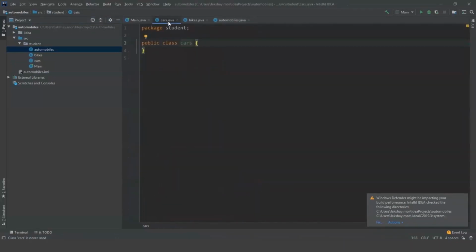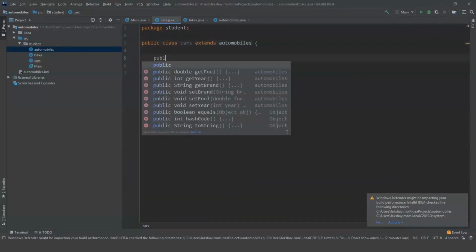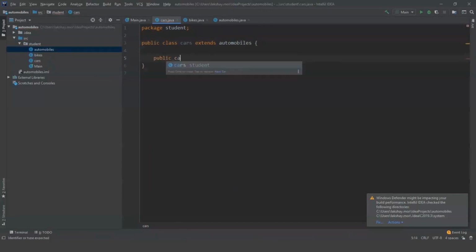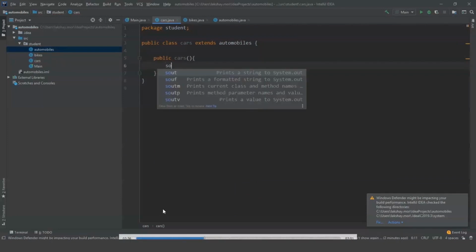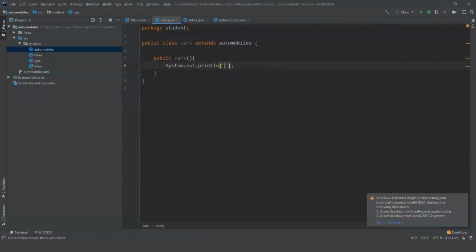Now let's go to class cars. So public class cars extends automobiles. In it, I'm gonna create one more class, or a constructor, and I'm gonna print a message: a new car has been created. Now the same thing I'm gonna do with bikes.